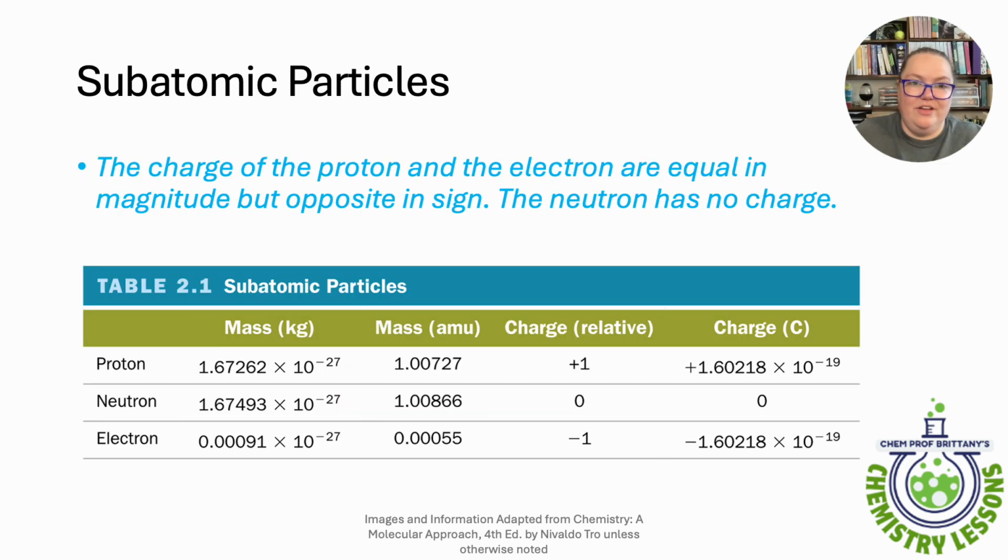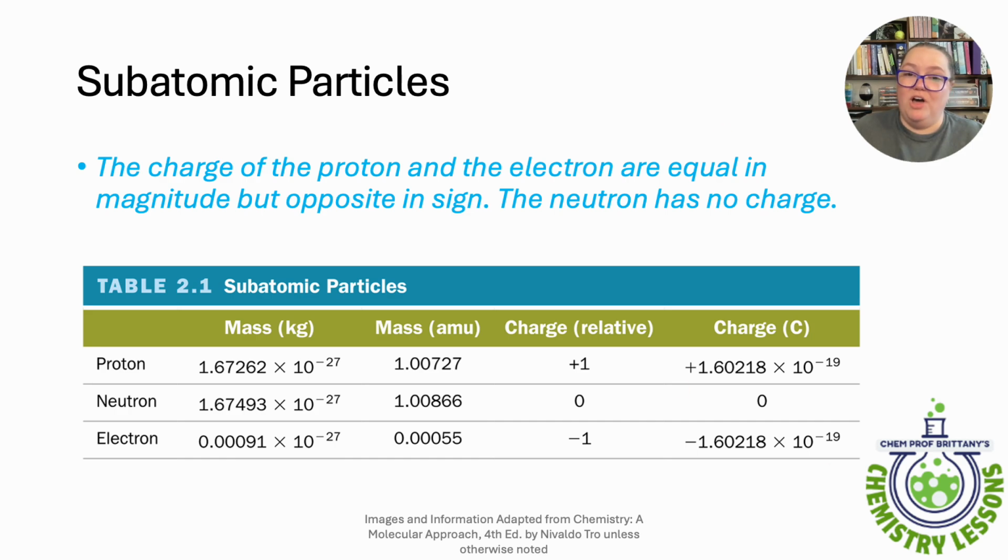So all together in one pretty little package. What we use, because this is a ridiculously small number that nobody needs to worry about memorizing, this is what we are going to use. It's called an atomic mass unit. And we basically say that protons and neutrons are one atomic mass unit. And then relative charge, protons are +1, electrons are -1, neutrons are 0. And then if we want to talk about actual electric charge, here you go.